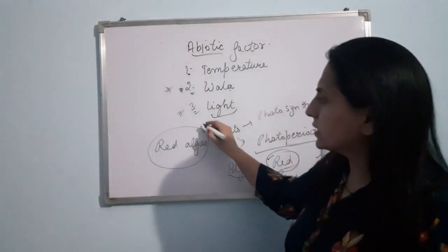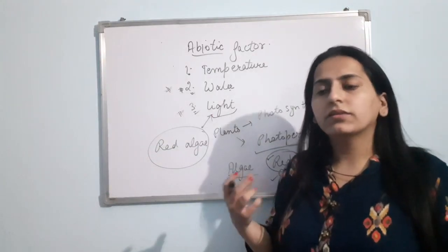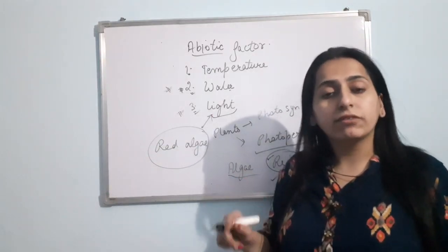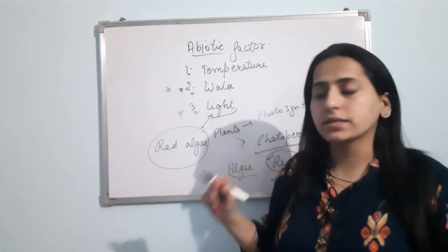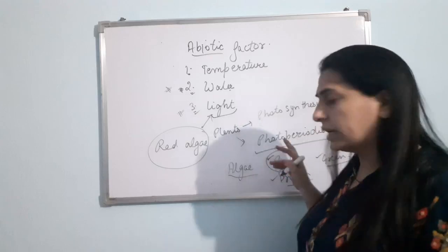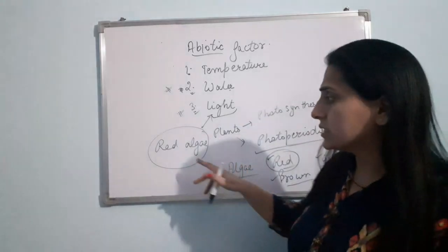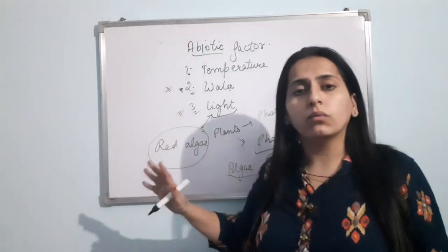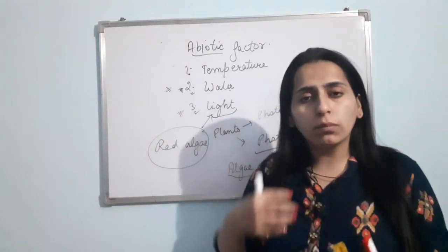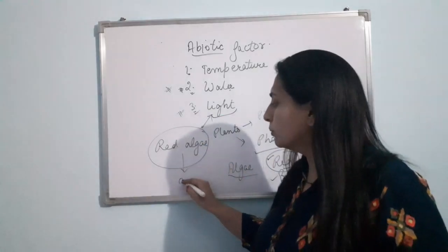Its answer lies here in the light. Basically the spectral light, the wavelength of the light, affects the distribution of the organism. Red algae is present in the deeper layer of the sea, while green algae is not present in the deeper layer. Why? Because red algae, they are red. Why? Because they absorb blue light and they emit red light. So basically they absorb blue light.